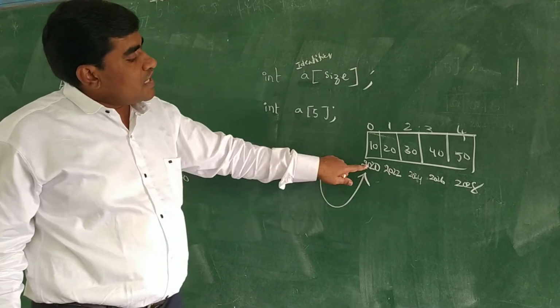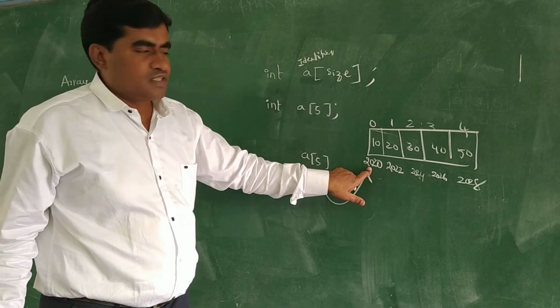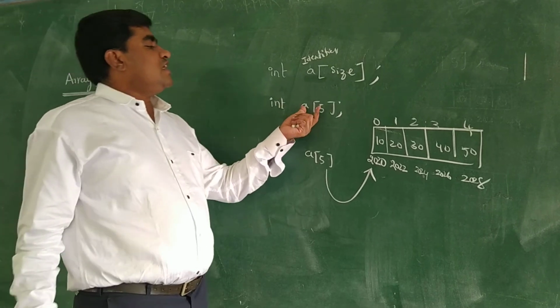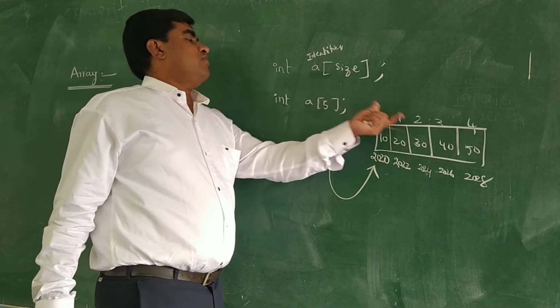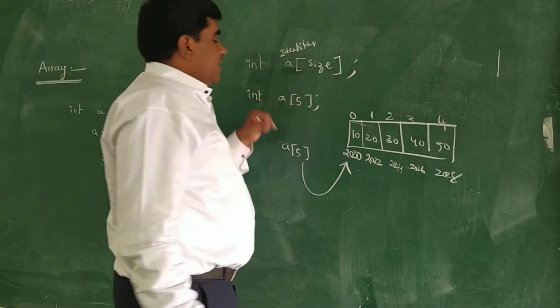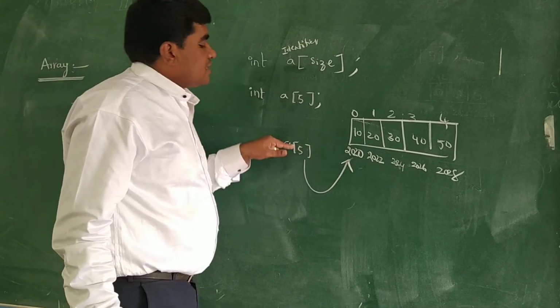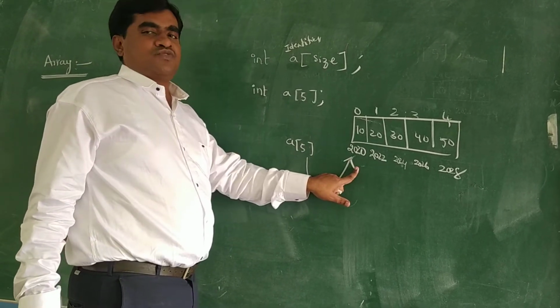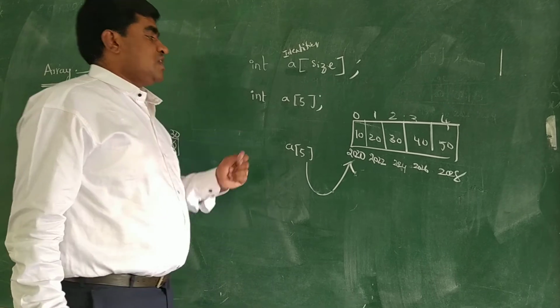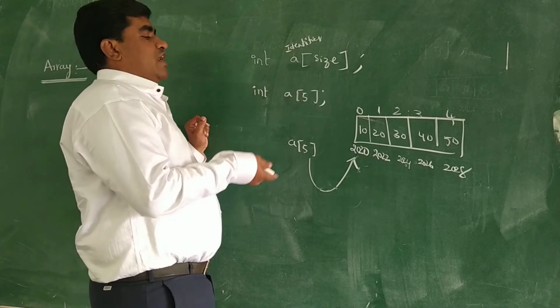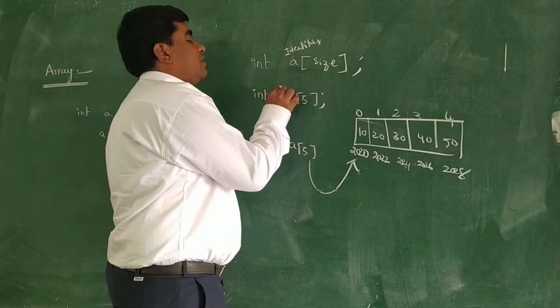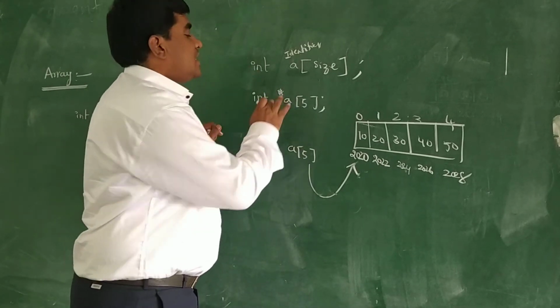What is the base address? The main address, the starting location. Sir, here we are only defining a of 0, a of 1, a of 2, a of 3. How can we say it is always pointing to the base address? If you are defining any address, there should be an asterisk, but the asterisk is not there.